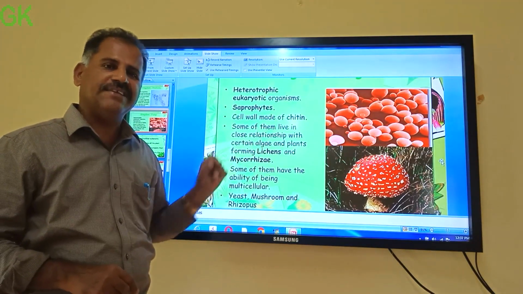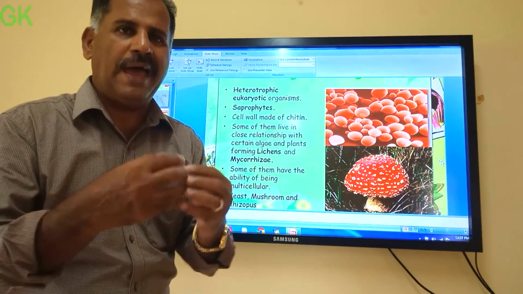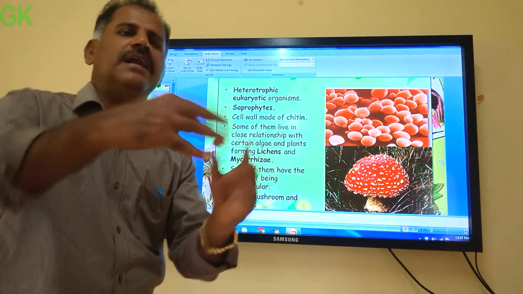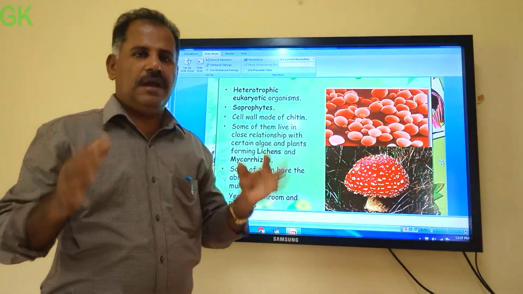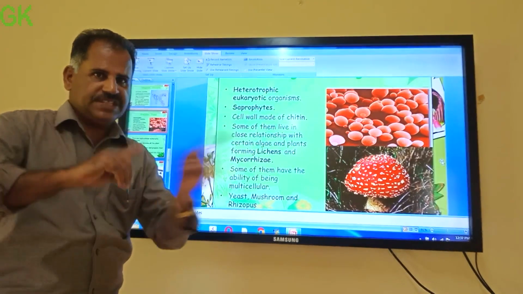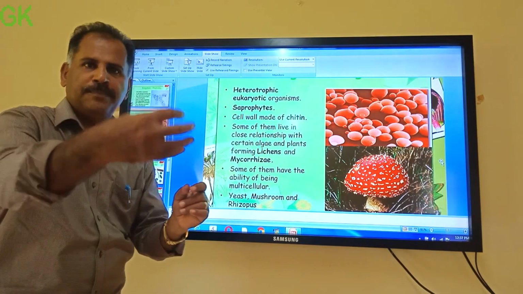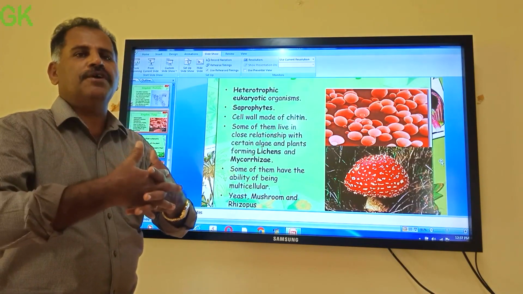What are lichens? Lichens are a group of organisms where fungus and algae are living together. One part is algae, another part is fungus. Both are helping each other. Fungus helps to absorb and protect the algae. Algae prepares food. So that is a symbiotic association.